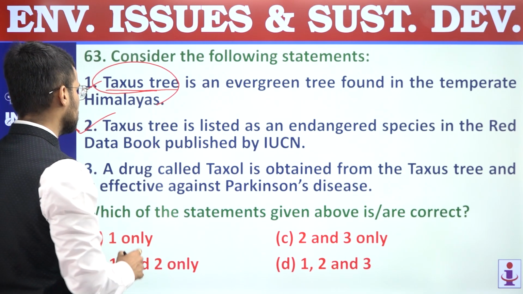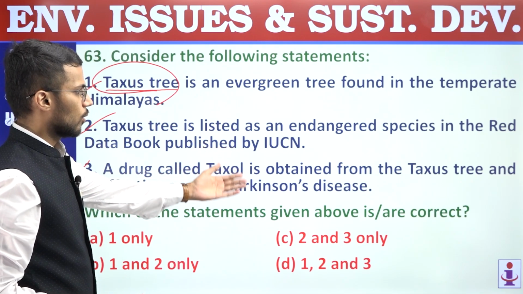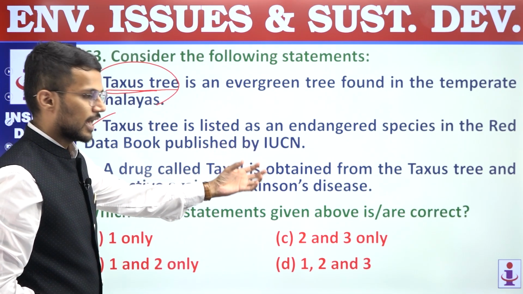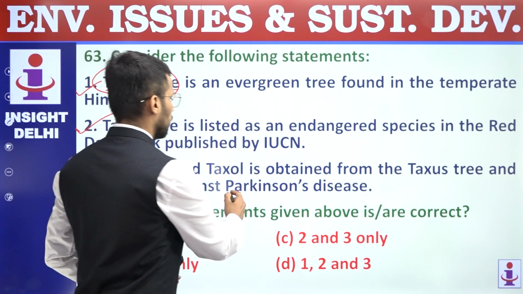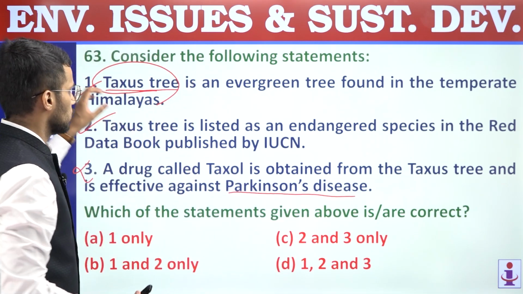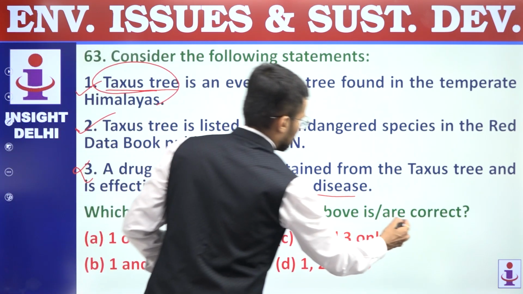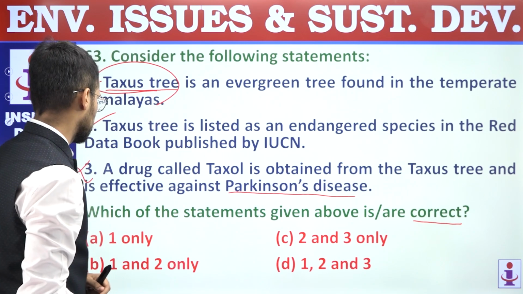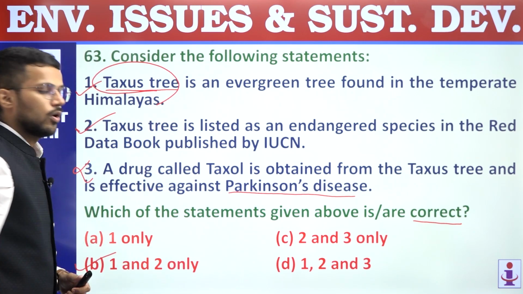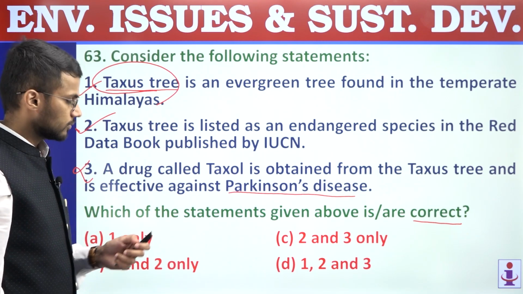So this statement is an incorrect statement because yes, Taxol is obtained from Taxus tree, but it is not used for Parkinson's disease, and that's why this statement is incorrect. So for this question, we are supposed to find out correct statements. So first and second are correct, hence answer is B, 1 and 2 only. Question number 63, answer is B.